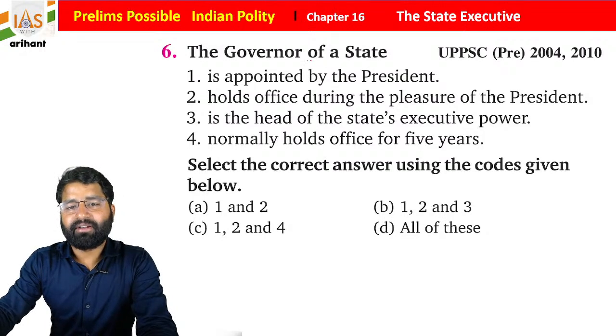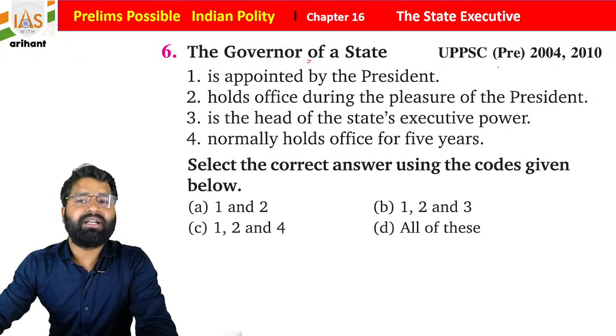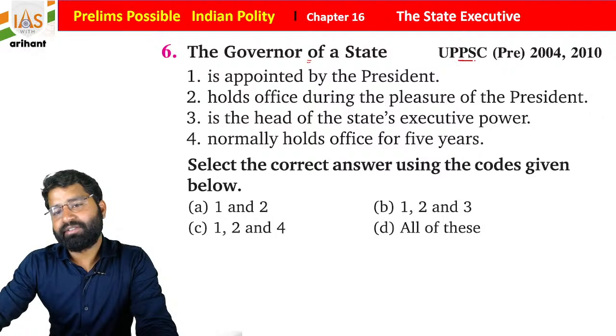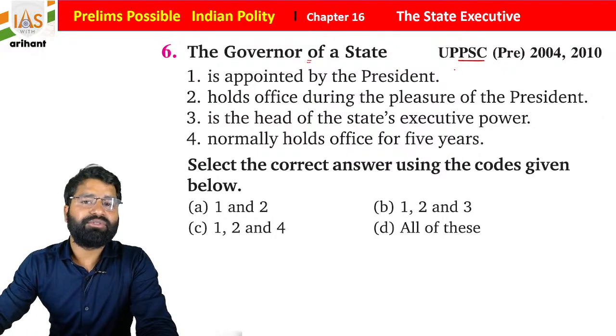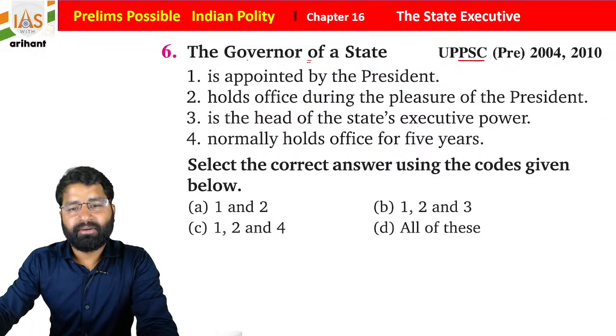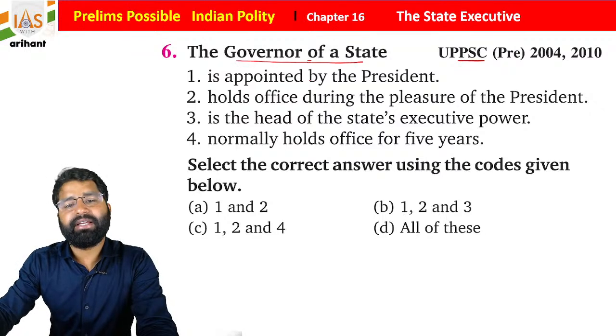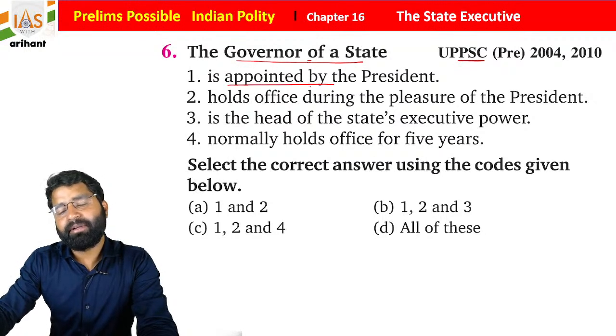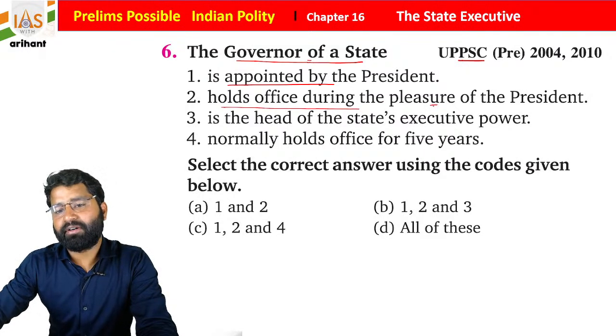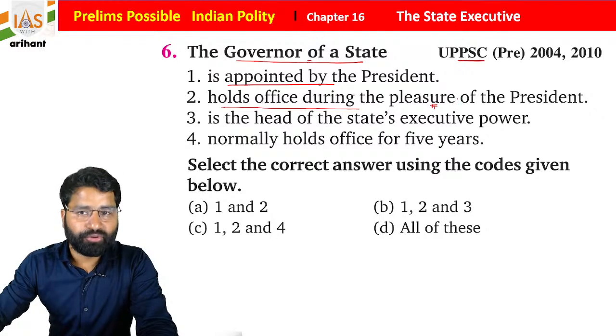Now students, governor of a state, this is a multiple statement based question, and this was in UPPSC Pre 2004-2010. So the governor of a state is appointed by the President of India. He holds office during the pleasure of the President of India. We all know there is no fixed tenure.